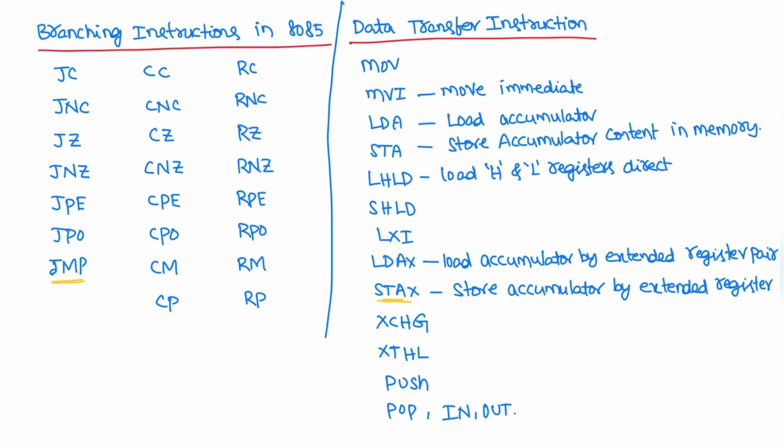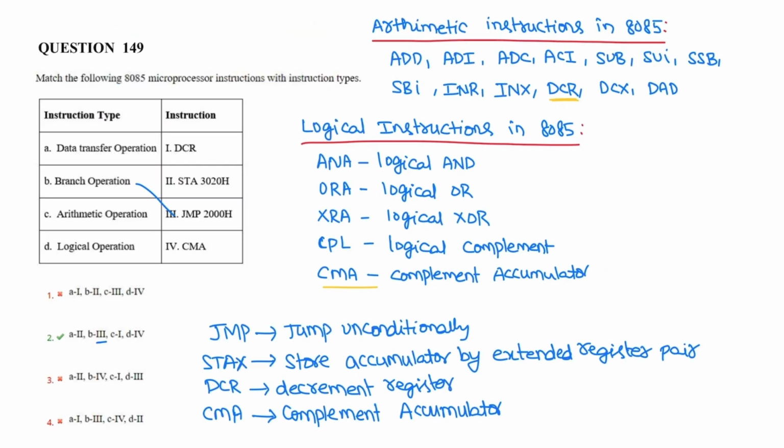So A is 2. Similarly, DCR, decrement register, is an arithmetic operation. Next is CMA, complement accumulator. It comes under logical instructions. So the correct option is 2.